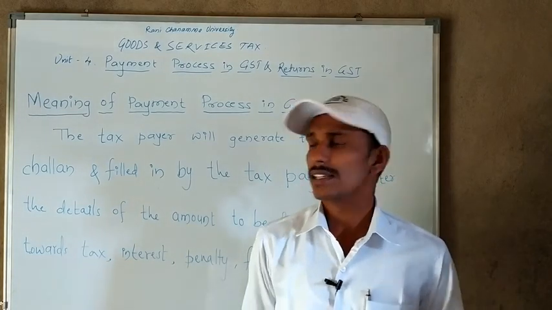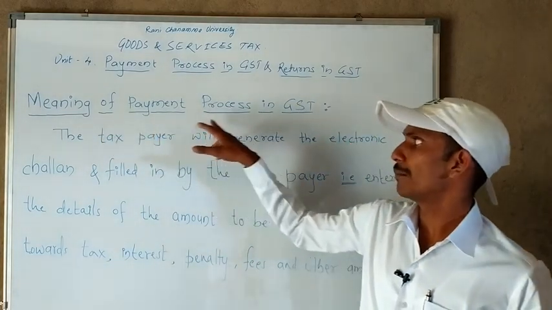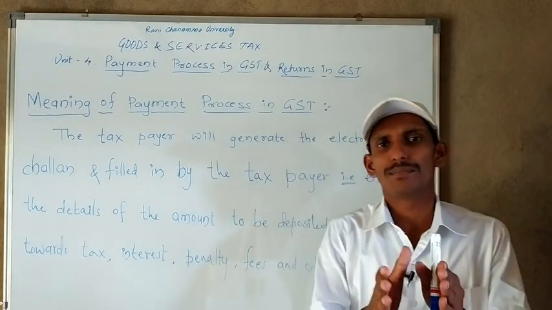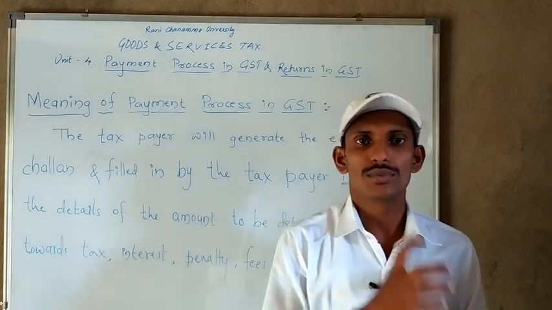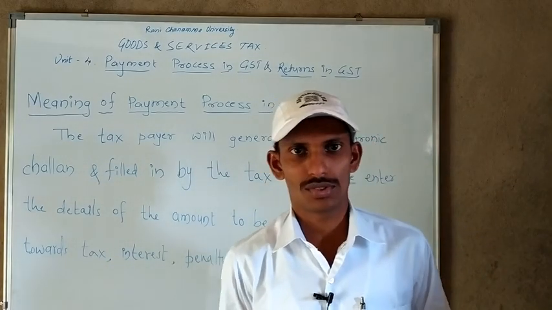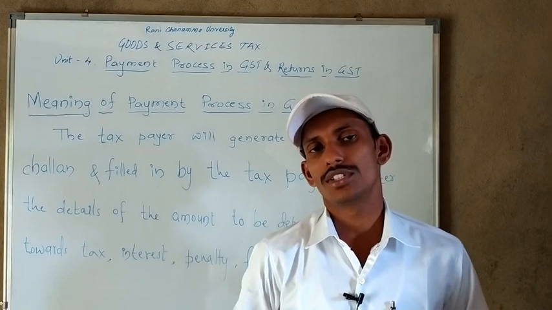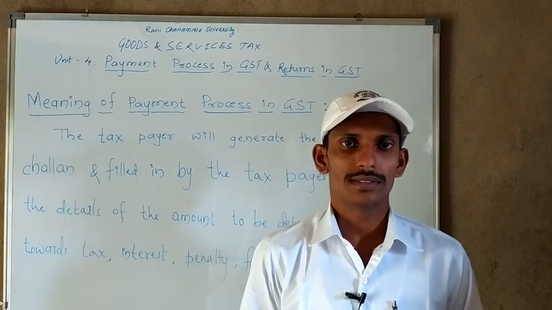Then we'll see what is the meaning of payment process in GST. Simply we can say the taxpayer has to use the electronic modes and has to generate the challan.